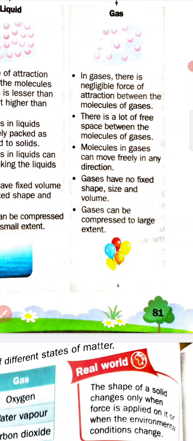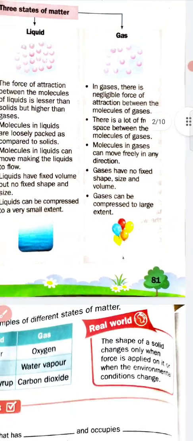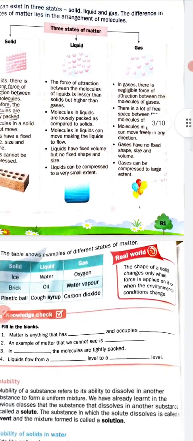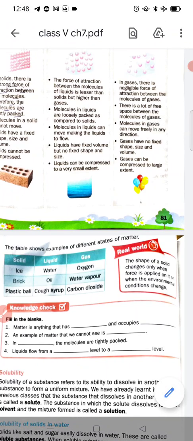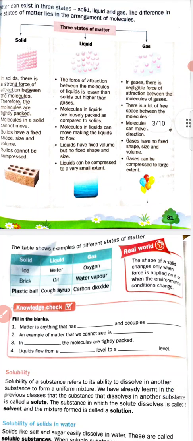Okay students, I hope you understand. In gases, there is a negligible force of attraction between the molecules. There is a lot of free space between the molecules of gases and they can move freely in all directions. They do not have a fixed shape, size and volume, and gases can be compressed to a large extent.